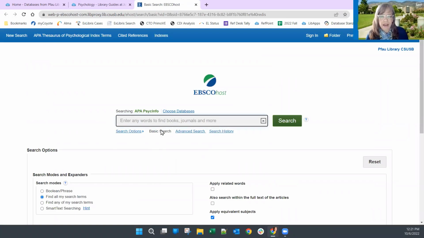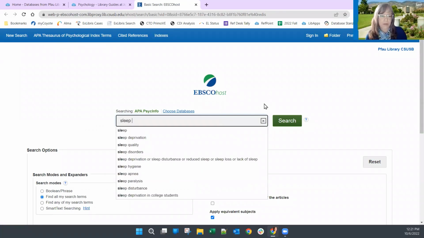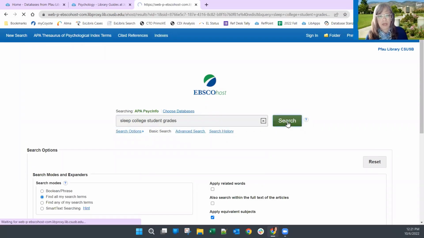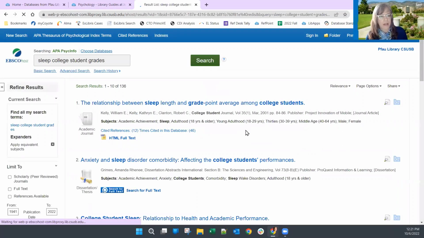Now I have a little bit different kind of search box here, but I'm going to choose those same keywords that I did before. So I'm going to do sleep, college students, and grades. And after I run that search, okay. First thing you might notice is this is a much smaller set of results.